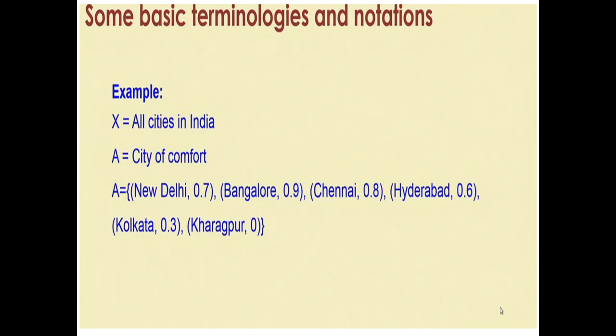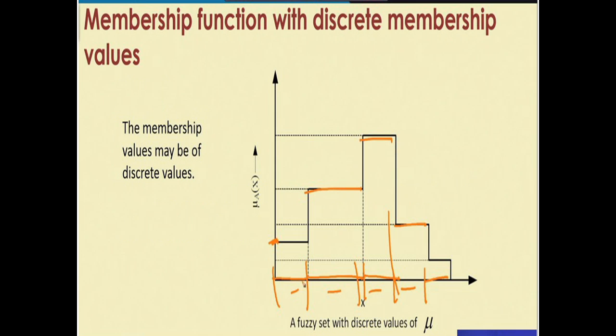So these are the membership degrees which evaluate how comfortable the city is. So the membership degree tells the goodness of the element, here with discrete membership values.